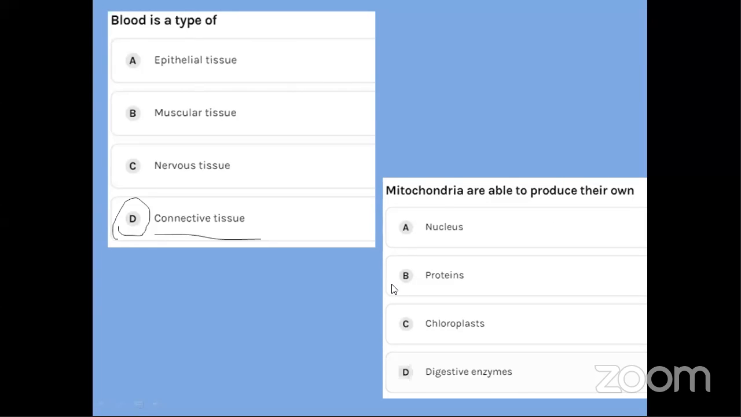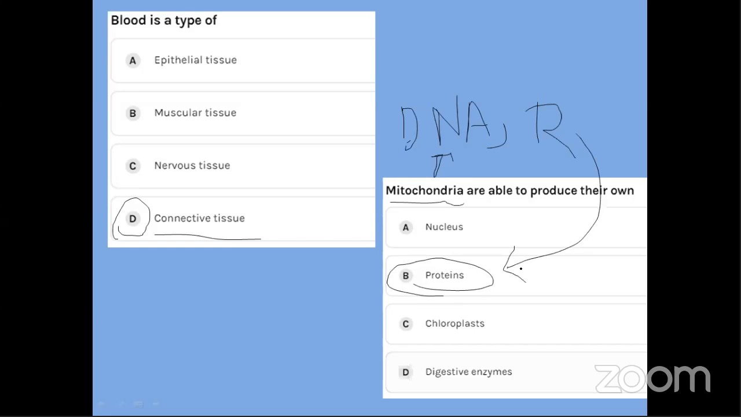Many of you have said the answer, and the answer is B, proteins. Rudresh has even answered why. Mitochondria is known as the powerhouse of the cell, and it has its own DNA and ribosomes. These ribosomes produce proteins, so they are able to produce their own proteins.